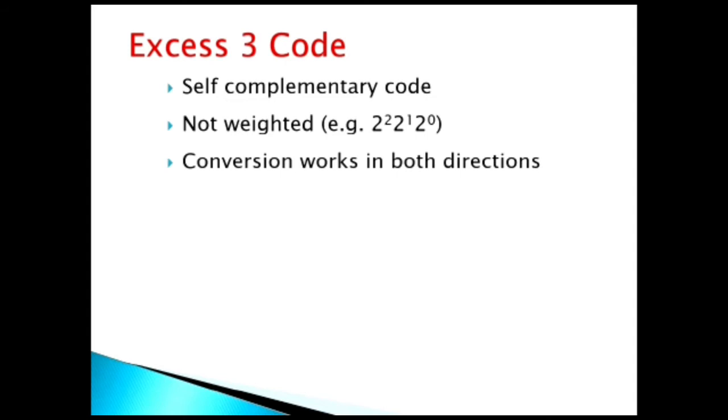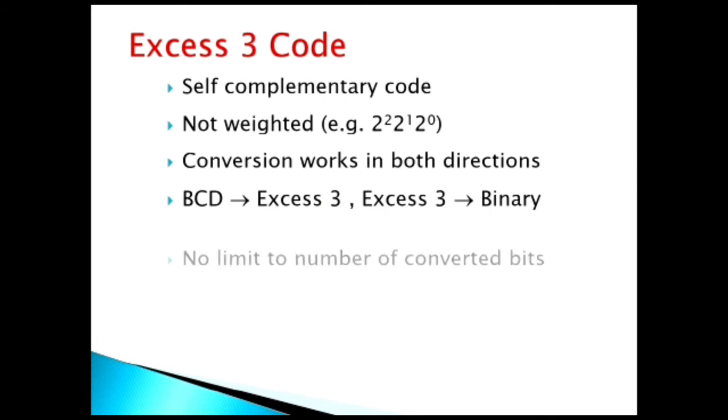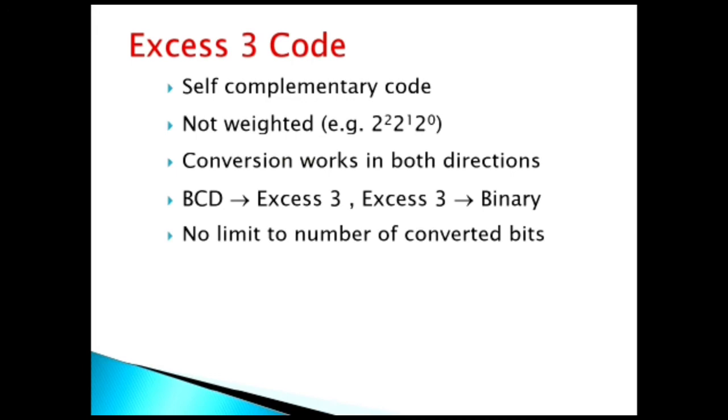Excess-3 code is a code in which conversion can be done in both directions, BCD to excess-3 and excess-3 to BCD. And in excess-3 code there is no limit to the number of bits to be converted. Let us take an example. We are supposed to convert 1010 into an excess-3 code. Here we will add the 3 decimal, that is 0011 in this case.